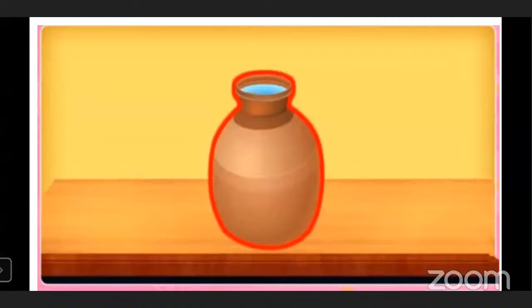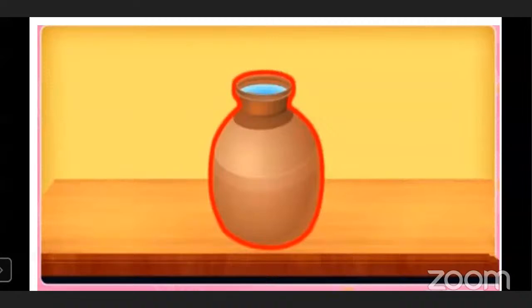That means a vessel, a utensil, a box, or whatever you are taking, let it be a pot, let it be a bottle, let it be a bucket, the amount of liquid which you are pouring in it, the maximum amount it can hold is called its capacity.